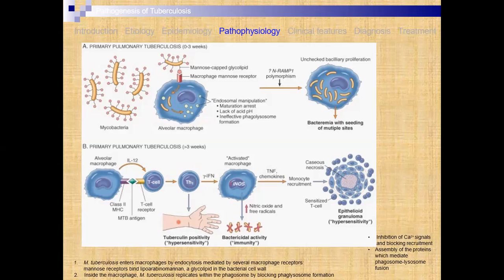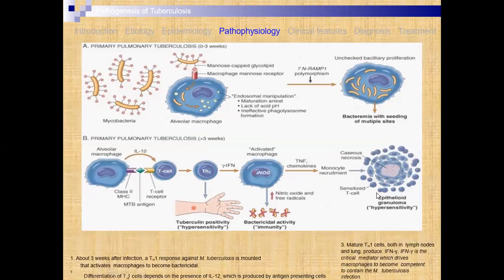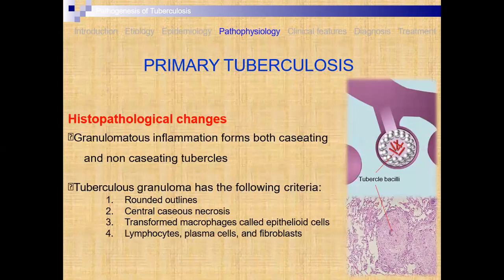There is a swelling that appears, and ultimately epithelioid granuloma condition appears. This is the pathophysiology which is found in the patients.